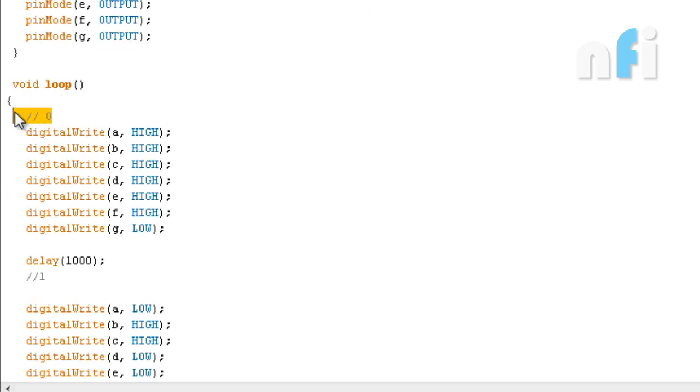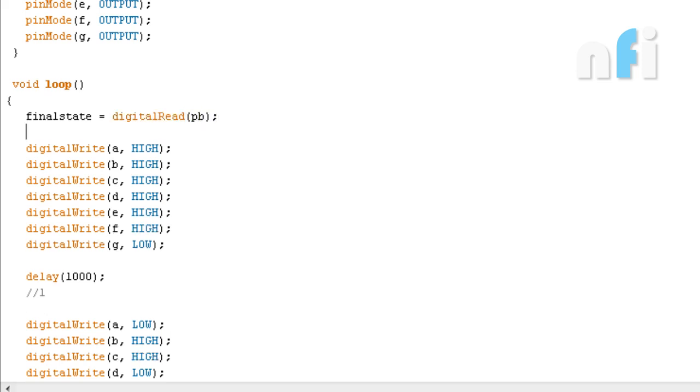First of all, we will read our digital switch. Final state equals digital read push button.